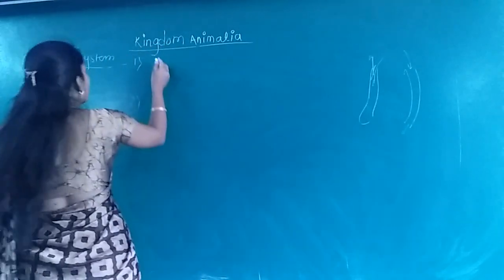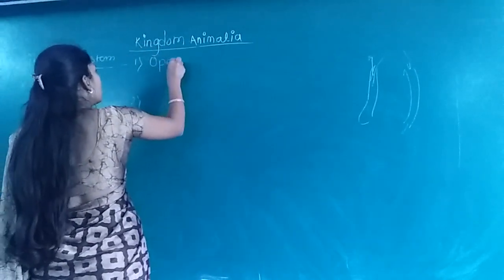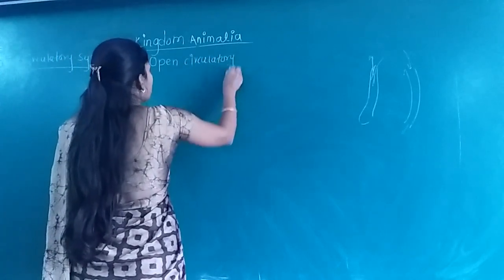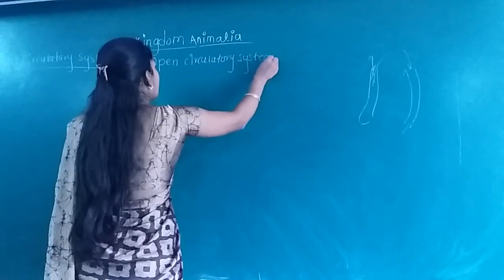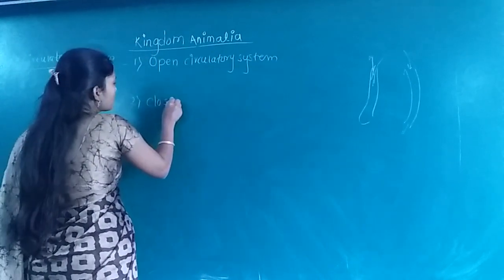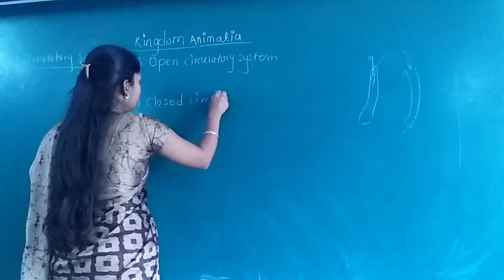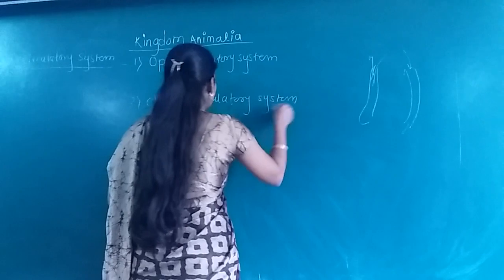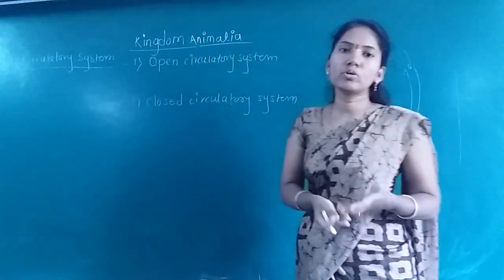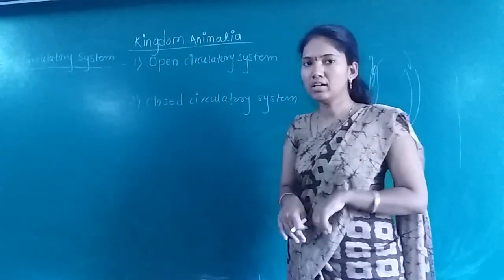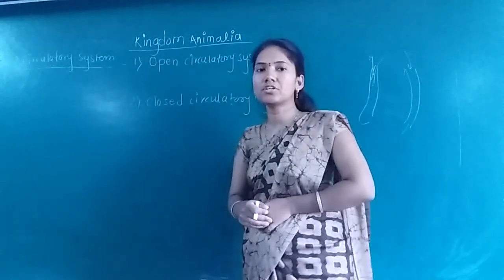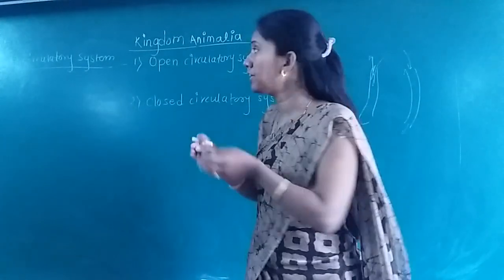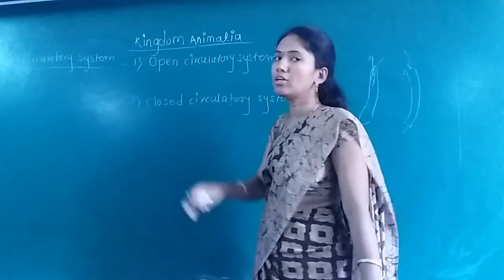The first is the open circulatory system, and the second is the closed circulatory system. For your knowledge, we are also going to learn the cockroach in detail, and in the cockroach there is an open type of circulatory system. In that lesson they have not given the detailed meaning, so you have to remember its meaning here only. So what is an open circulatory system?